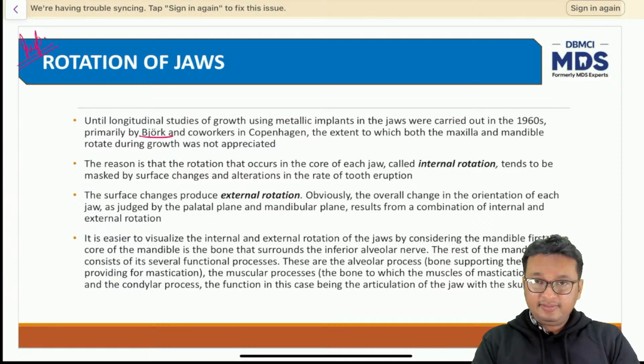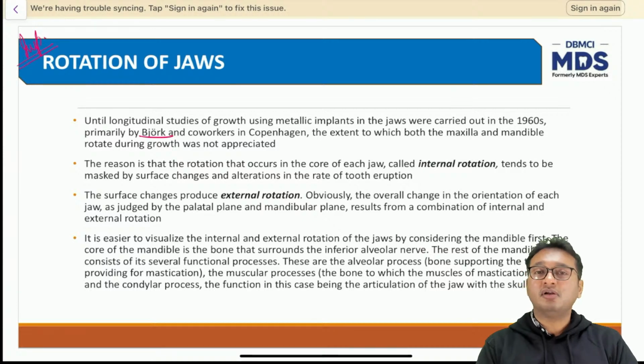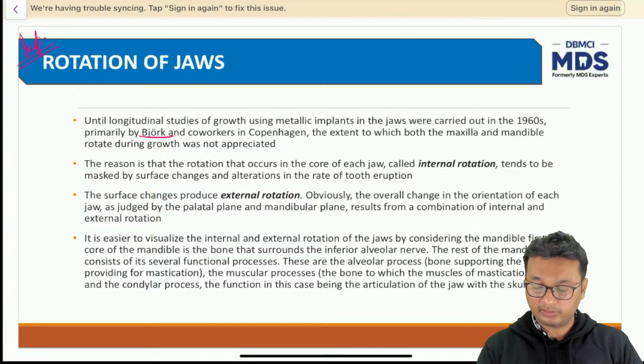To keep pace and to keep relationship intact with the maxilla, the mandible undergoes some rotation. That is what is called rotation of jaws. And that's exactly what we are going to study in this particular topic.